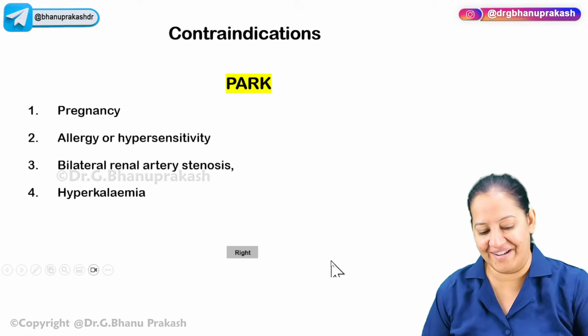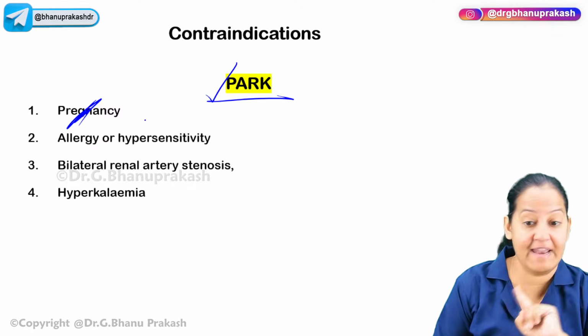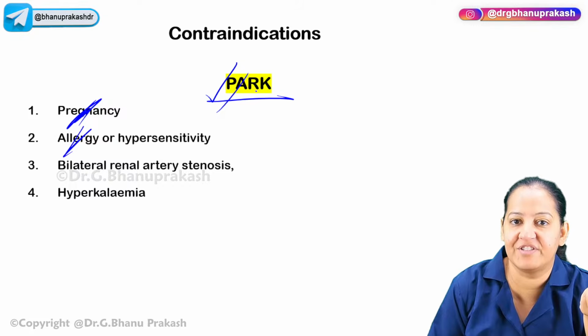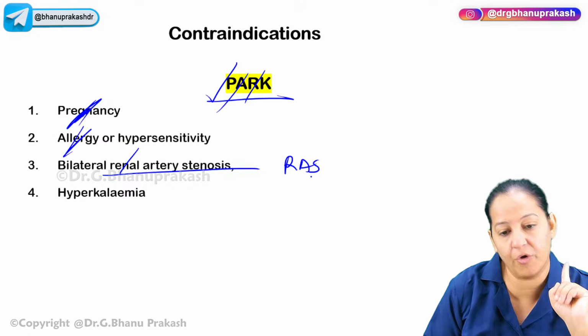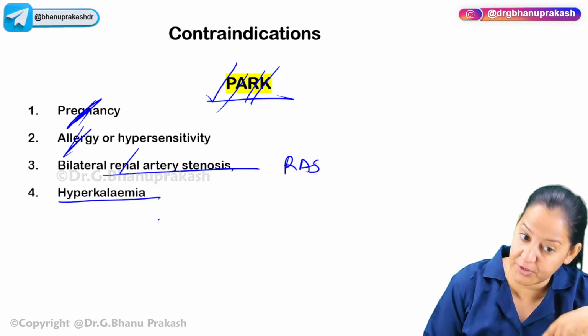Okay, and the contraindications. There are 4 contraindications. The contraindication mnemonic is PARC. P: never give it in a pregnant lady. Never. A for allergy. Allergy can happen with any drug. Hypersensitivity. All drugs can have allergy. R for renal artery stenosis. Never give in a single kidney or renal artery stenosis. Never. And K for potassium, hyperkalemia, because it increases potassium.